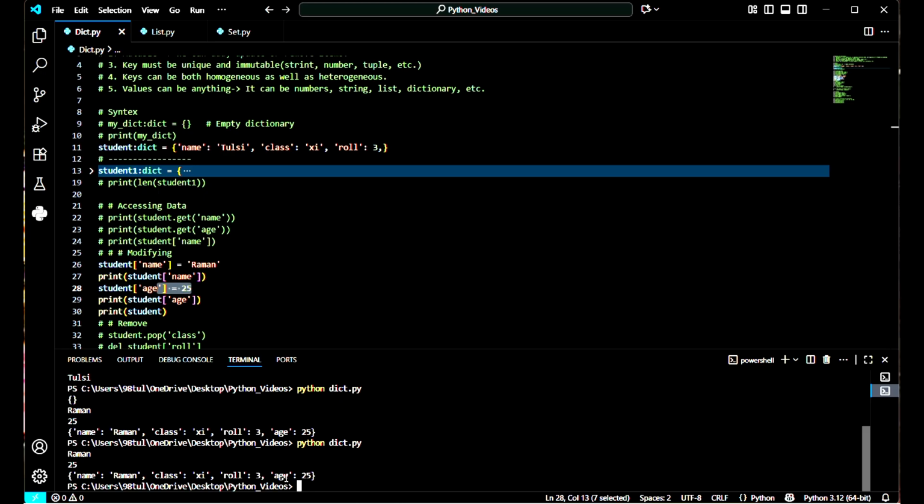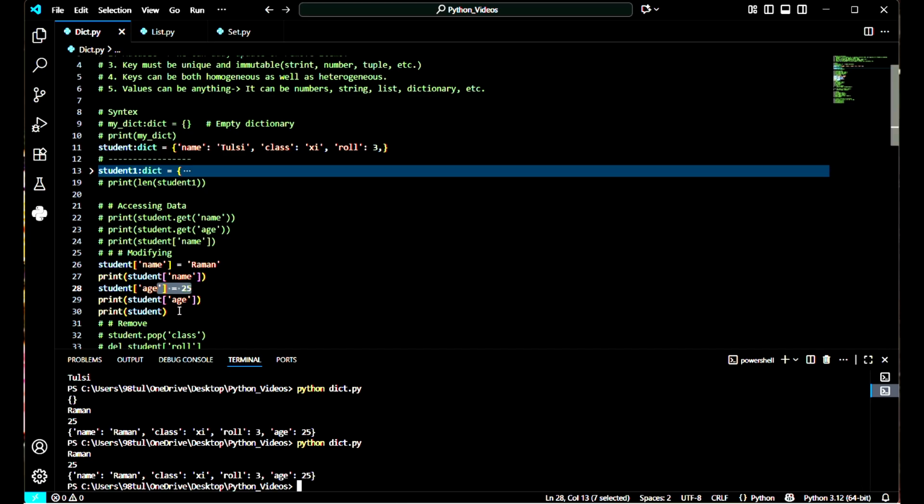We already know that when we use the append function in a list, whatever element or item we want to store in the list gets stored at the end of the list. In the same manner, if we add some new key value pair, it will get stored at the end of the dictionary.